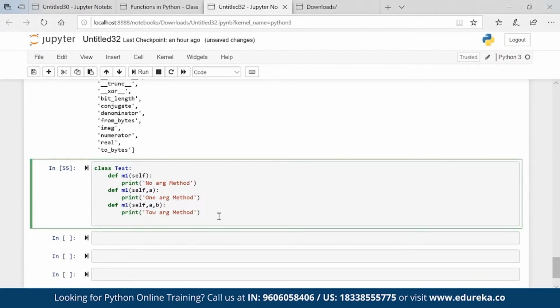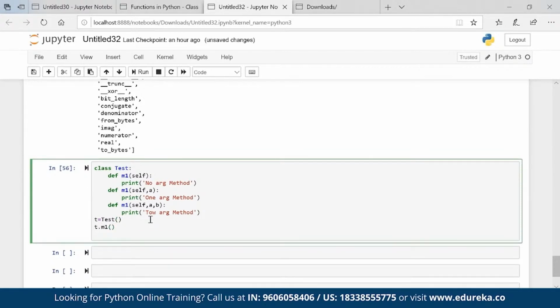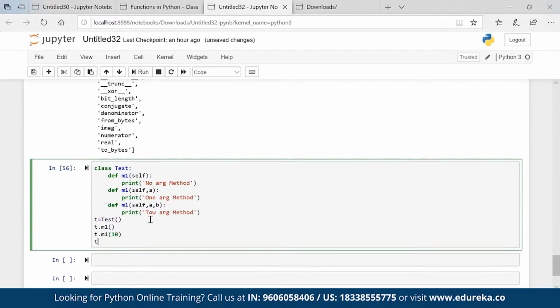Now the question arises. T equals test, I'm creating an object. Will t dot m1 work? Will t dot m1 10 work? Will t dot m1 10 comma 20 work?